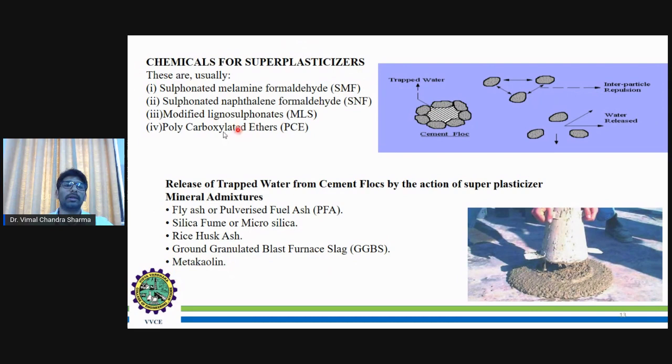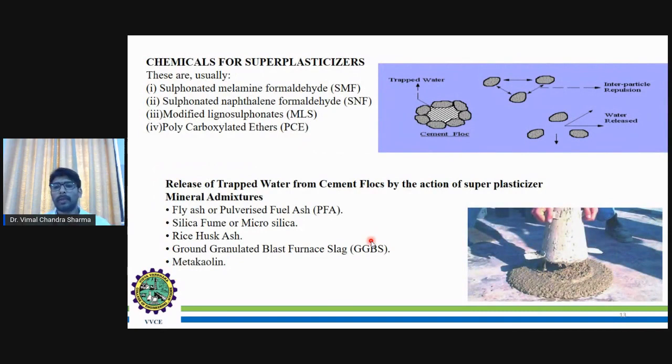So this is about the chemicals for the superplasticizers. The superplasticizers can involve these chemicals, and these are examples of the release of trapped water from the cement flocs by the action of superplasticizers and mineral admixtures. So these are the things that will be utilized as superplasticizers during the cement paste preparation.